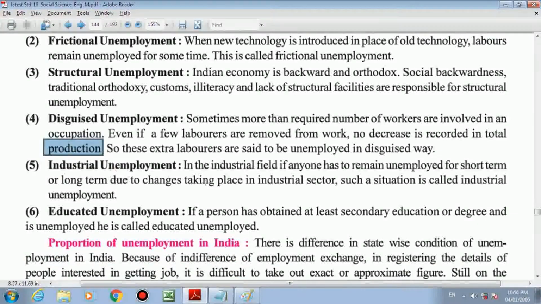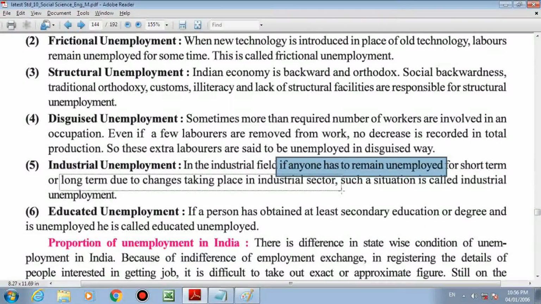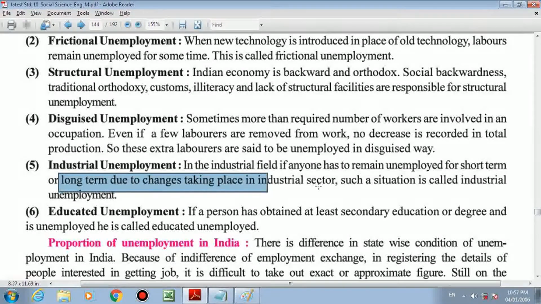Next, industrial unemployment. In the industrial field, if anyone has to remain unemployed for the short term or long term due to changes that take place in the industrial sector, such a situation is called industrial unemployment. For example, power cut. Like for example, next Monday, Tuesday, Wednesday power cut is there. So they remain unemployed. Raw material is not available, so they remain unemployed. Lockdown, for example. Because of that, they remain unemployed. So these all come under industrial unemployment.